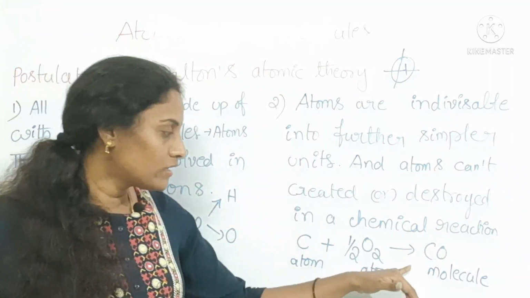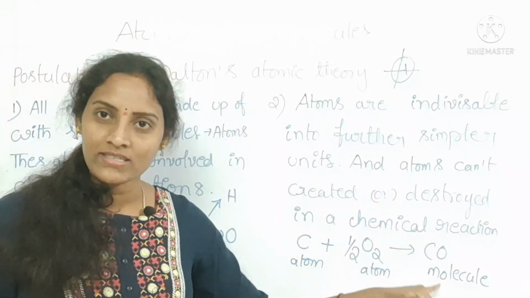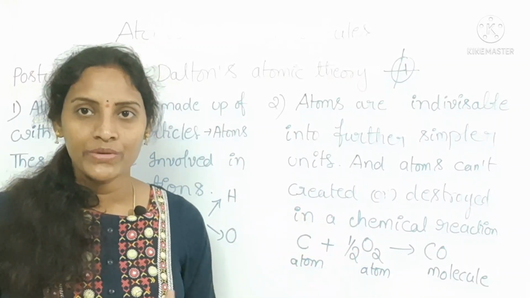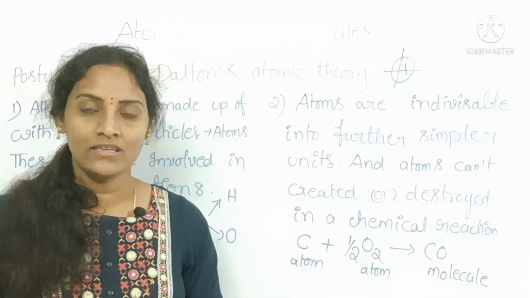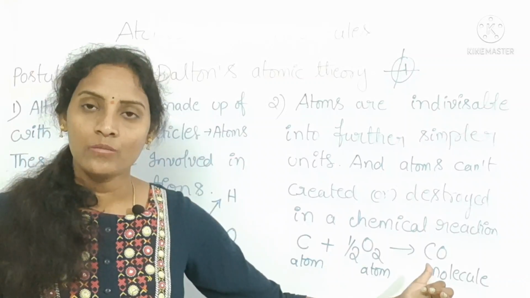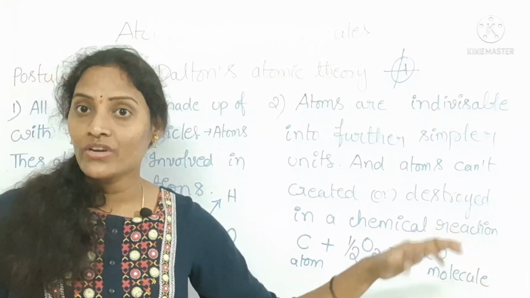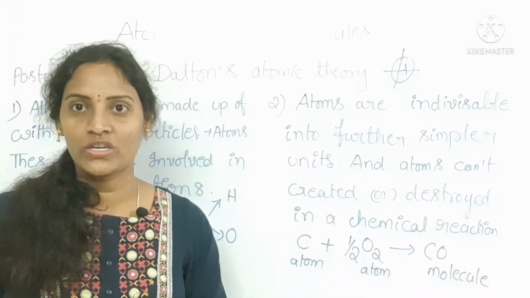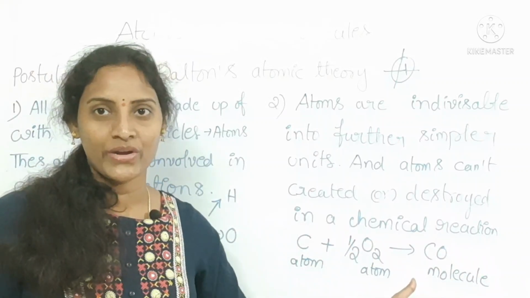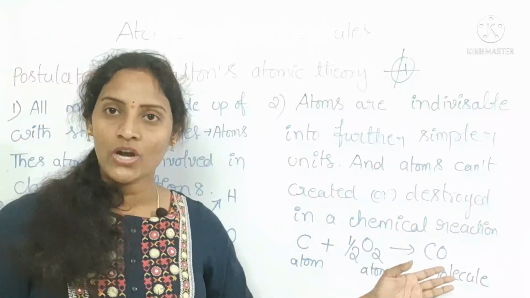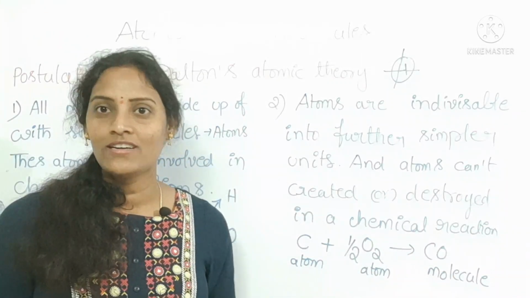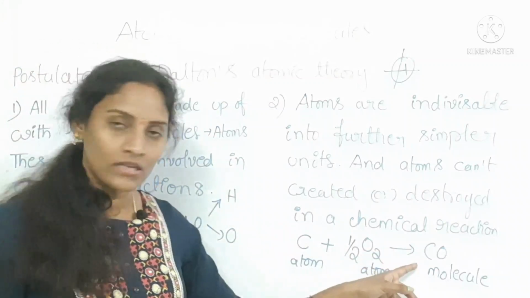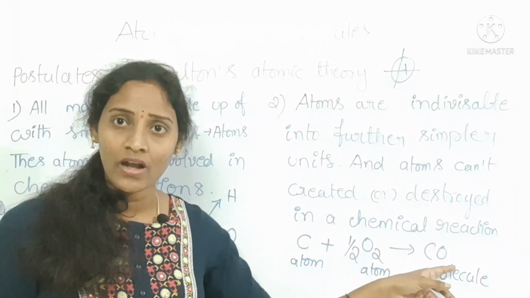See once, for the formation of a carbon monoxide molecule, one atom of carbon reacts with one atom of oxygen, and it gives one molecule of carbon monoxide, which also has one atom of carbon and one atom of oxygen only. Is there any extra number of carbon atoms or oxygen atoms? Once observe here, there is no extra number. And another thing also, is there any loss of carbon atom or oxygen atom?